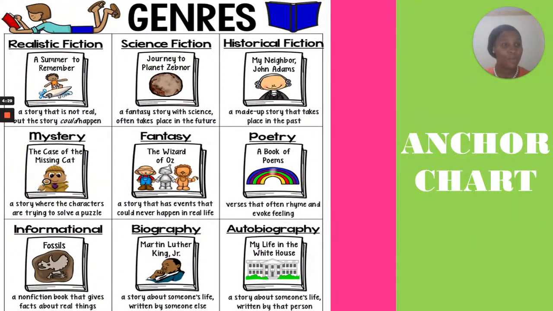Just before we start, we have an anchor chart. We have some different genres. This is different poetry genres, boys and girls. We have realistic fiction, science fiction, historical fiction, mystery, fantasy, poetry, informative, biography, and autobiography. And right underneath, we can see all of the descriptions that I want you to read on your own.